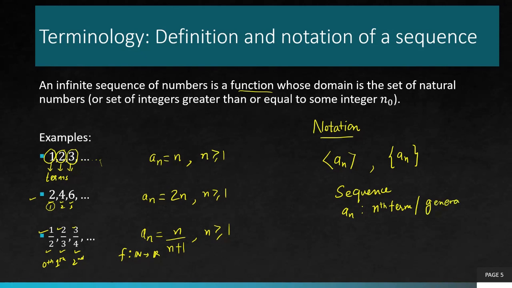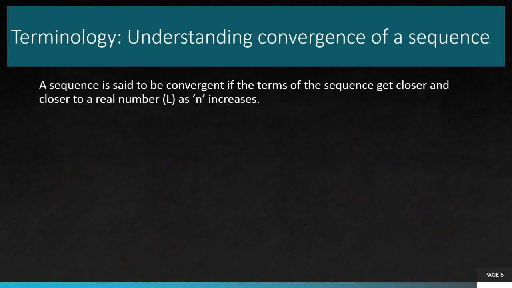Of course, you should be very familiar with the terminology. If somebody asks you what the general term of the sequence is, you should know what the other person is asking you to provide. So that's the definition and notation of a sequence. If you understand that, let's go ahead.